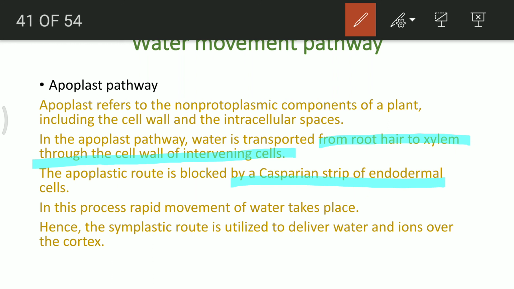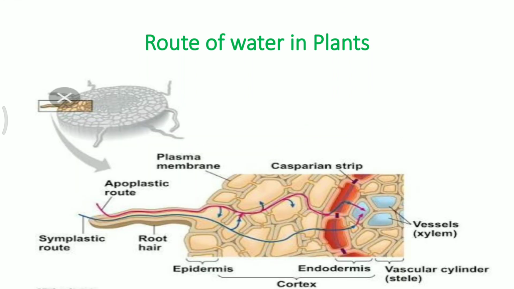Although the movement is taking place through the cell walls, the movement is very fast or very rapid, and the symplastic route is utilized to deliver water and ions over the cortex region. So that's why it is very important.